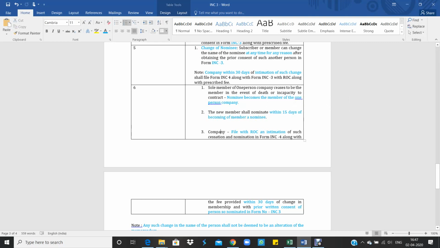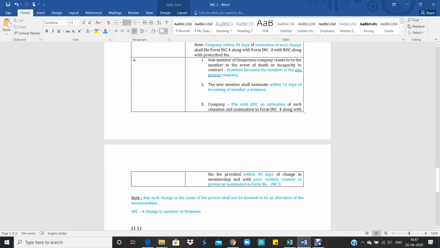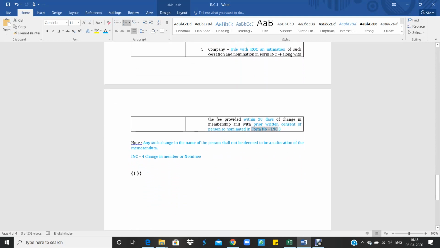And the company has to file with the ROC an intimation of such cessation and nomination in Form INC4 along with the fee prescribed within 30 days of change in membership and with prior written consent of the person so nominated in Form INC3.